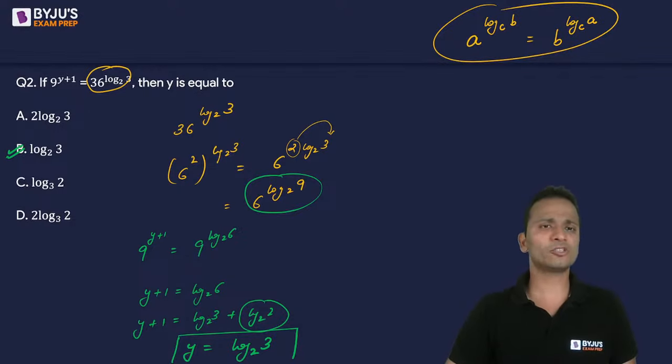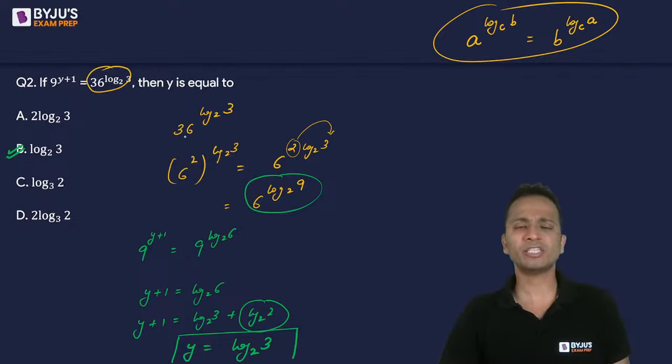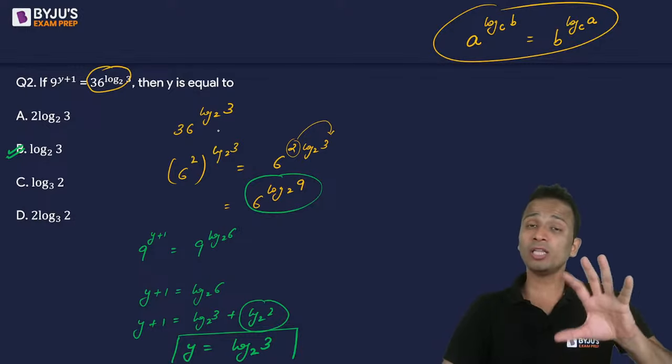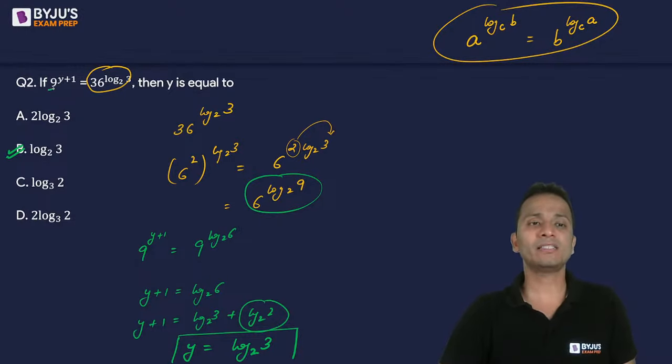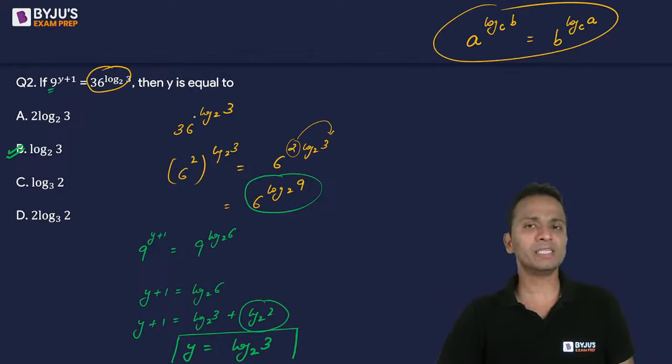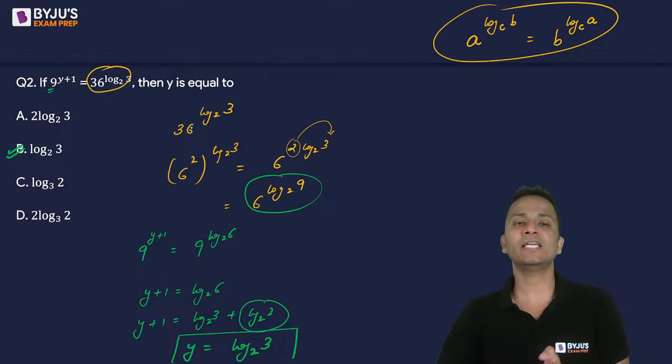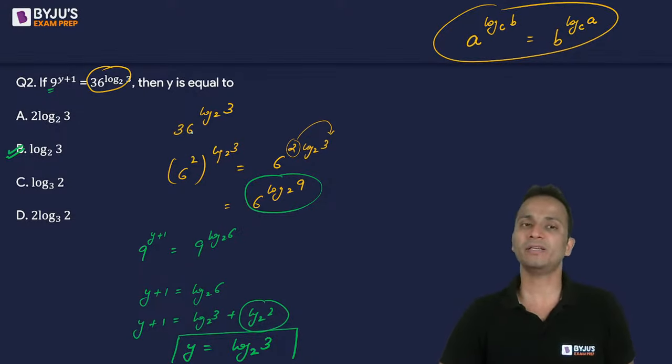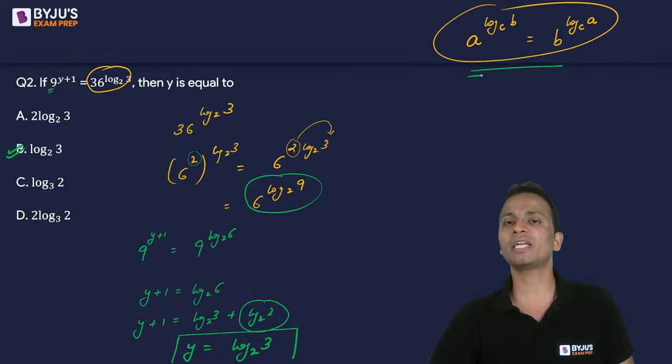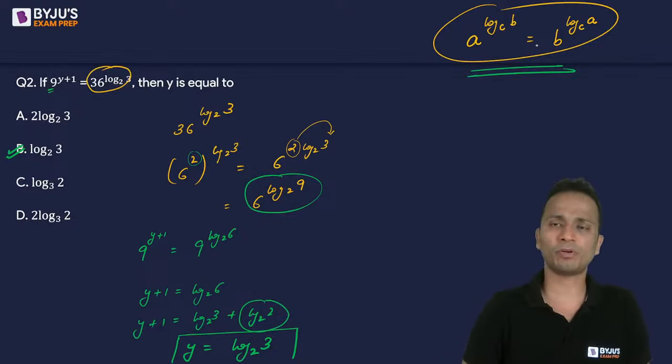Okay, let's look at this question once again. So first of all, I've treated the right hand side alone. On the left hand side, the base is 9, as you can see, it is 9 raised to the power y plus 1. So it will be good if on the right hand side, instead of 36, I can replace it by 9. So this is the direction I have got because of the left hand side. So 36 I wrote as 6 square, then this 2 will become the power of 3 and I'll get 9. Now I'll interchange these two using the property that I have told you, which is written on the right hand side top of the screen.